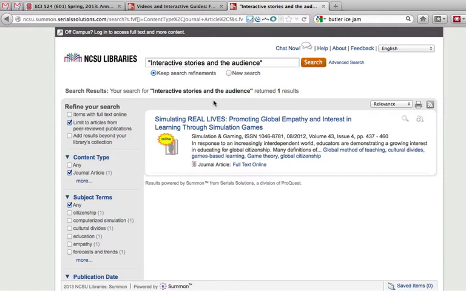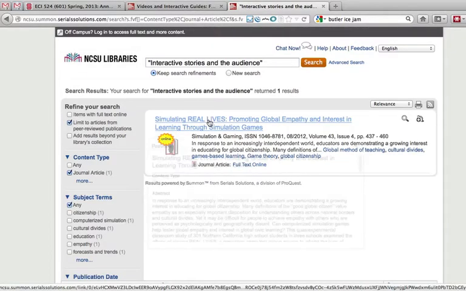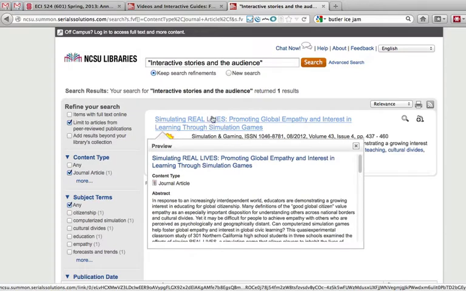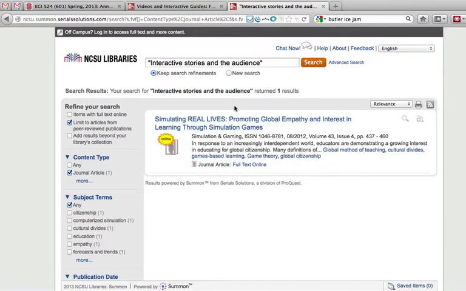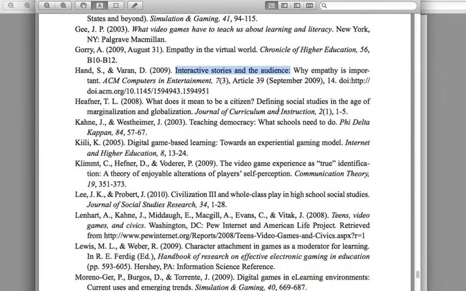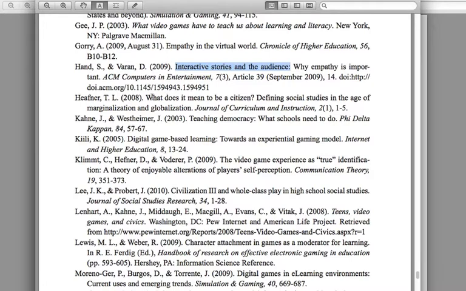Okay. Now, Simulation and Gaming, not the right article. Actually, it's the article I'm looking at right now. So the only place where this search shows up is in the article that I just read, so I don't have access to it. But this one, let's see.